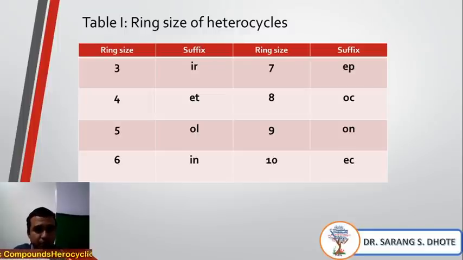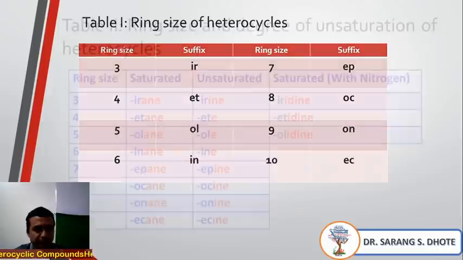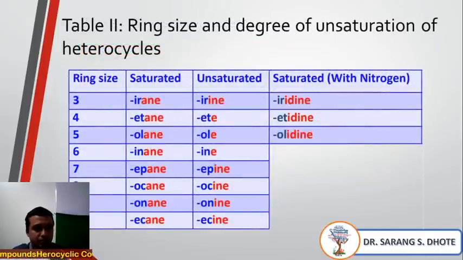Like that, for a 4-membered ring system, it is 'et'. For a five-membered system, 'ol' is there. For 6, it is 'in'. 7 is 'ep'. 8 will be 'oc'. 'on' for a 9-membered ring system and 'ec' for a 10-membered ring system. Okay. Now, see here is one example.